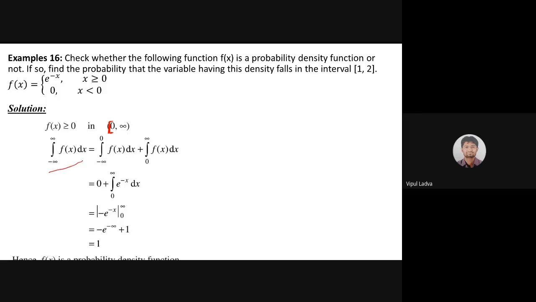But as per the definition of probability density function, we need to find the integration from minus infinite to infinite of f of x dx, and it should be 1.